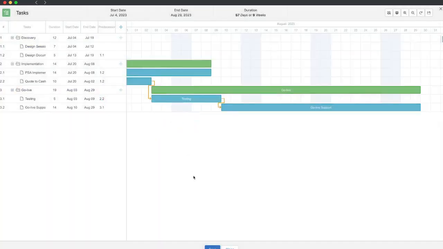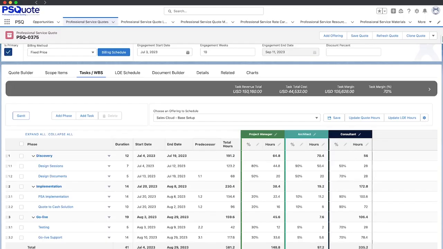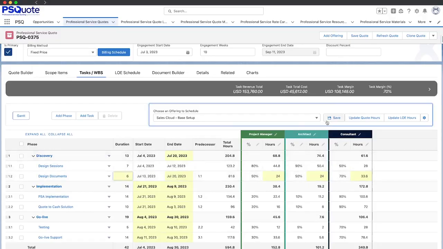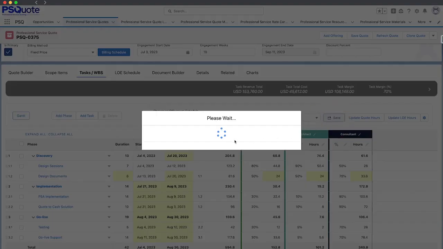PSQuote is jam-packed with useful features to help you make the most accurate quote possible. For example, all within our task quoting feature, you can add task predecessors and lag days in several different ways. Once you've set up your predecessors on your tasks, any change in task duration will auto-calculate the dependent task dates for you, and a whole slew of other features.